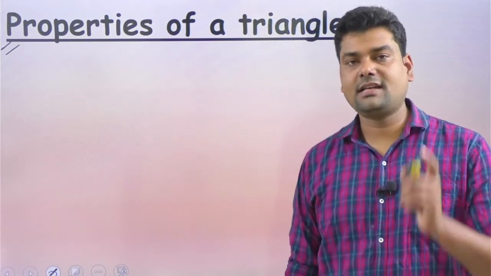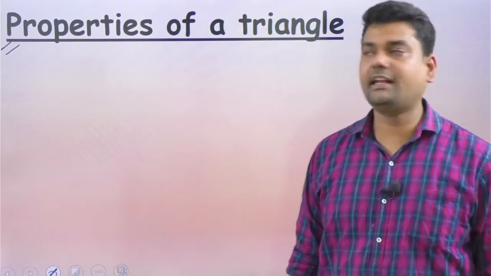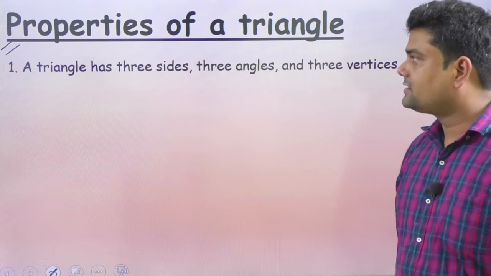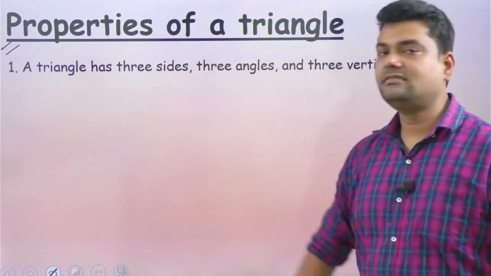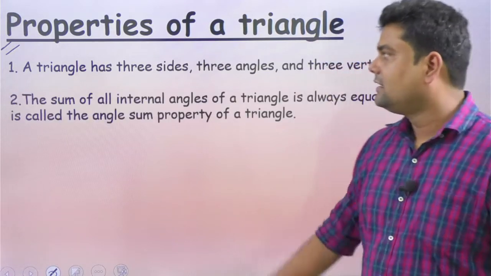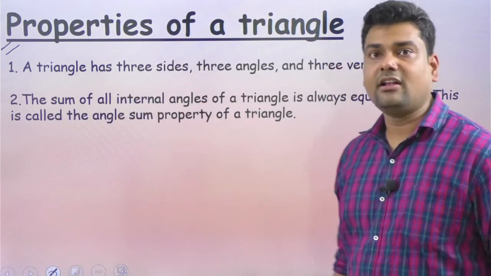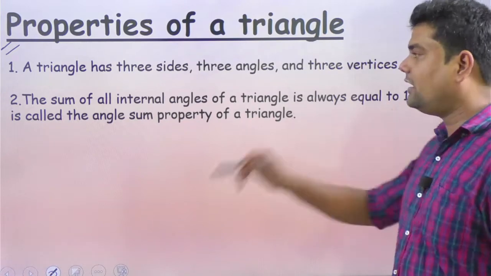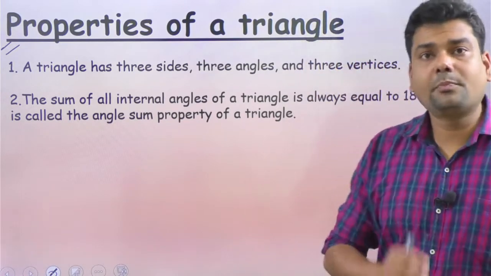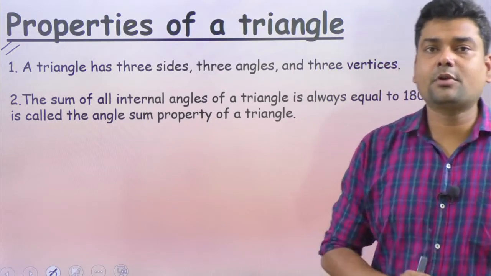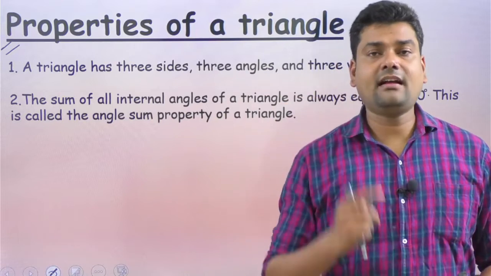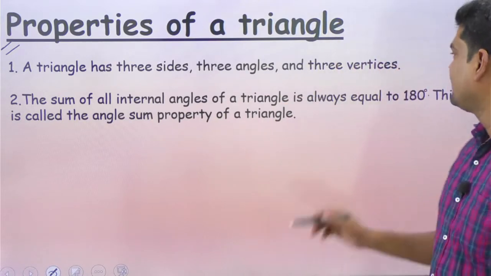The main concept, the main thing that we are actually waiting for, starts from the properties of a triangle. First, a triangle has three sides, three angles and three vertices. Next, the sum of all internal angles of a triangle is always equal to 180 degrees, and is also known as the angle sum property of a triangle. So the angle sum property of a triangle is what? The sum of interior angles of a triangle is equal to 180 degrees.